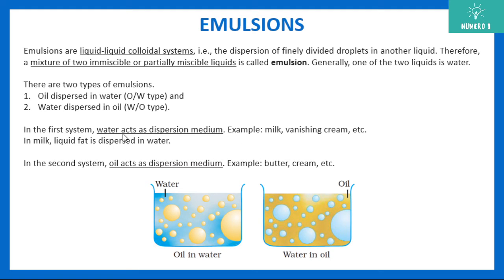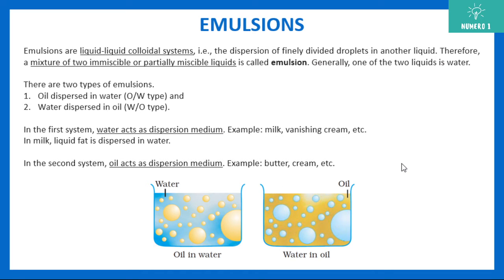Examples of the oil in water type of system are milk, vanishing creams, etc. In milk, the liquid fat is dispersed in water. In the same way, in the second system, oil acts as the dispersion medium. Examples are butter, cream, etc.